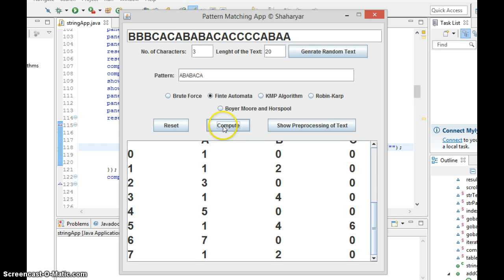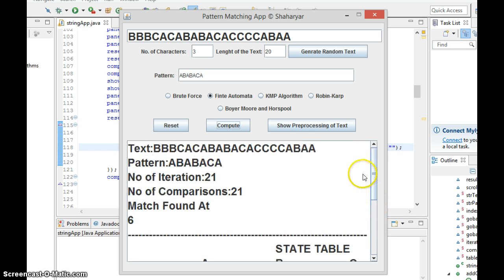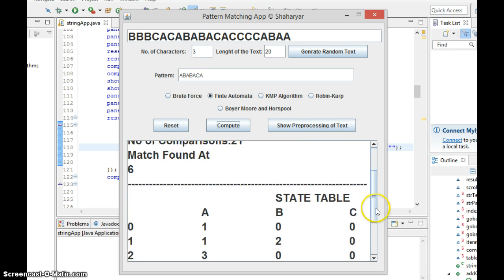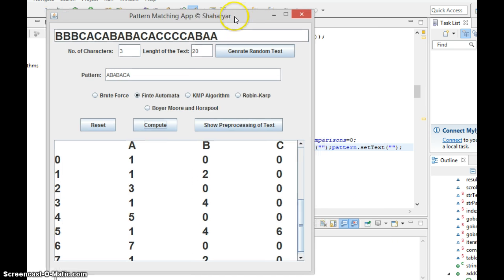Let's compute it. Yes. Match found: number of iterations 21, comparisons 21, match found at 6. It built a state table. The state table will be the same as what we have discussed here.